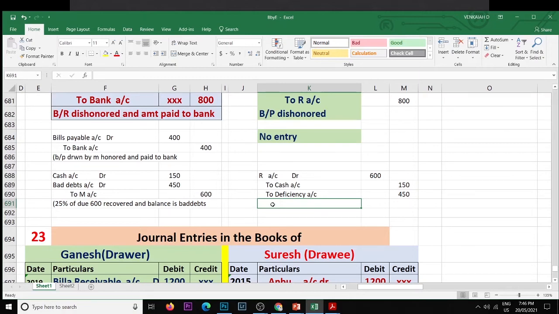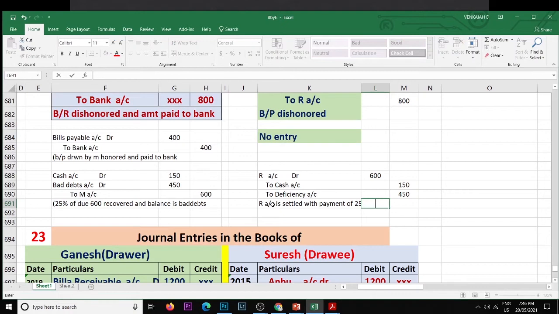So we have to record our account as settled with the payment of 25% cash. Okay, so that is accommodation.